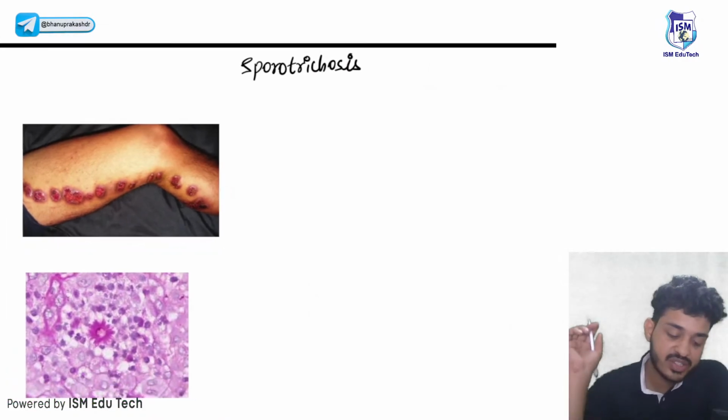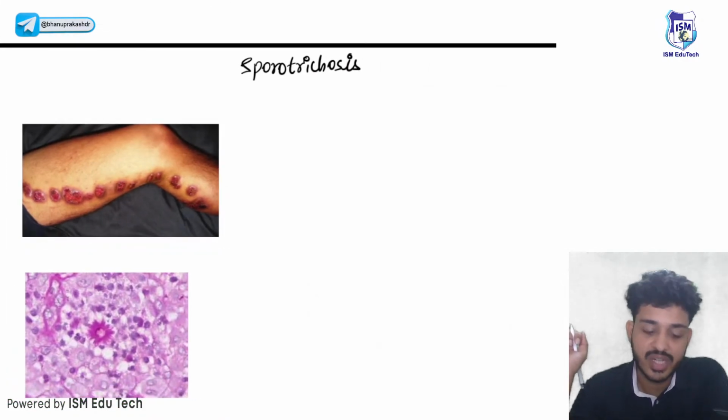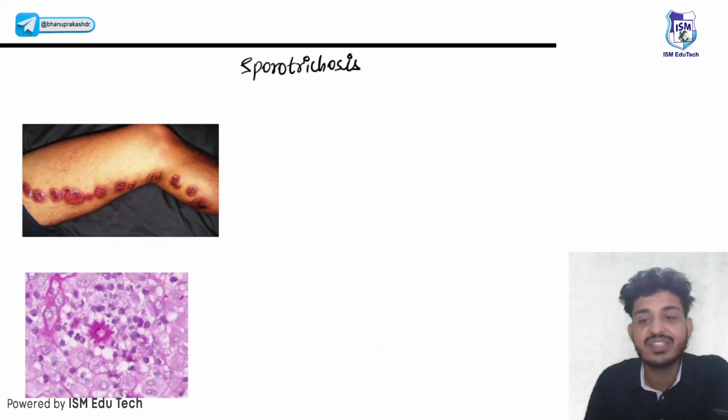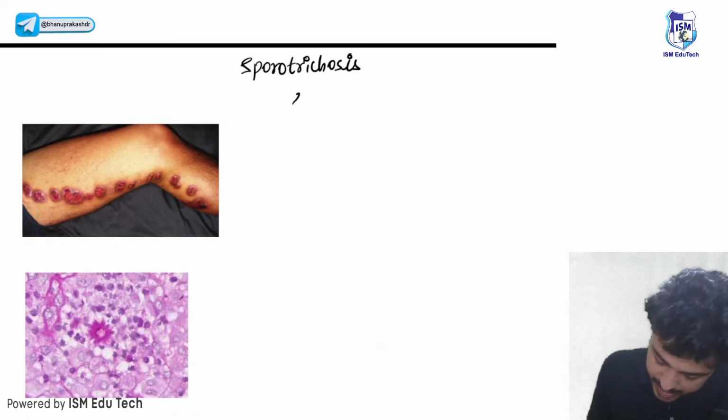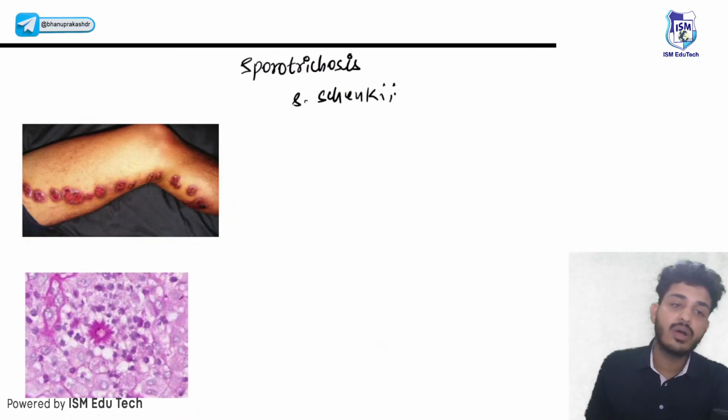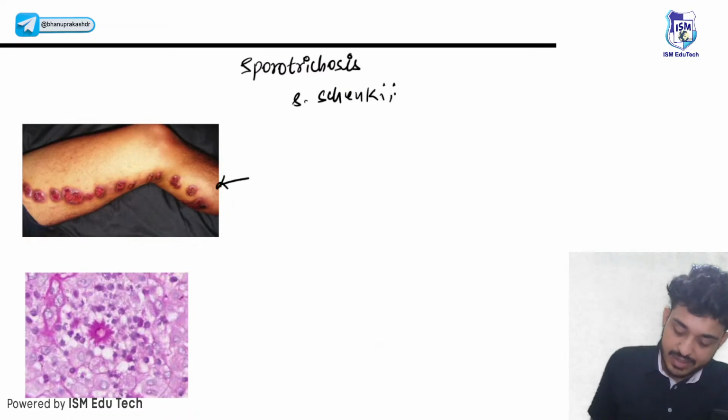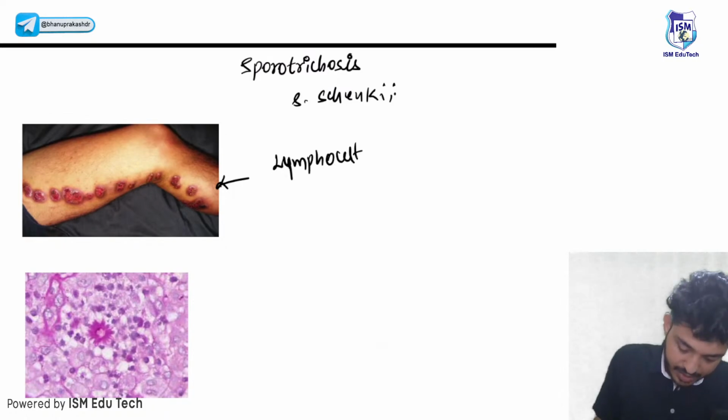Okay, next one is sporothrix. The causative agent will be Sporothrix schenckii. Remember guys, the route is lymphocutaneous.